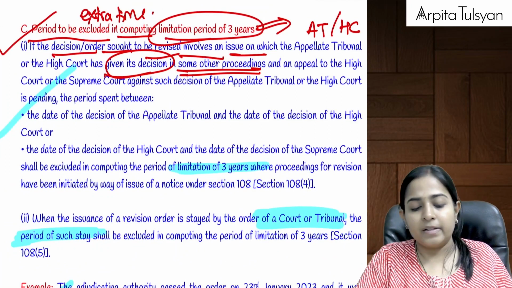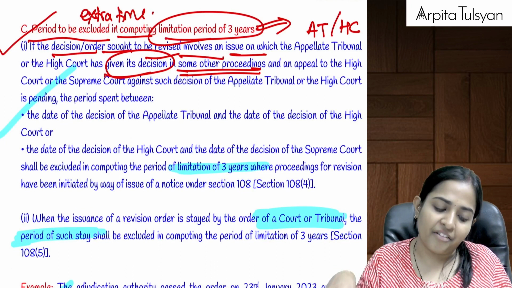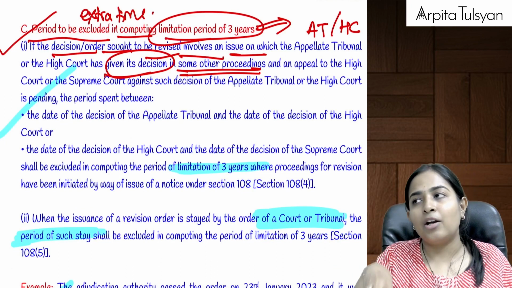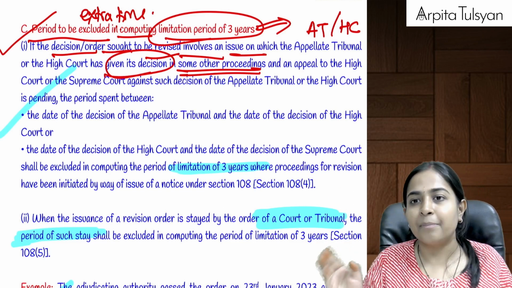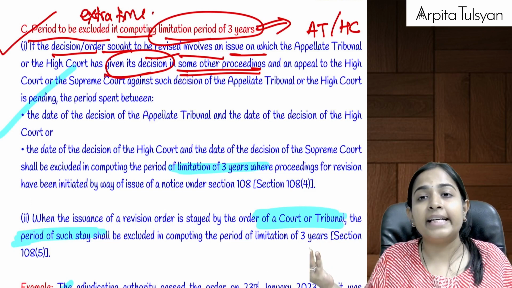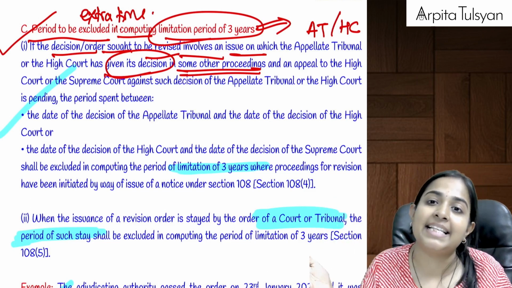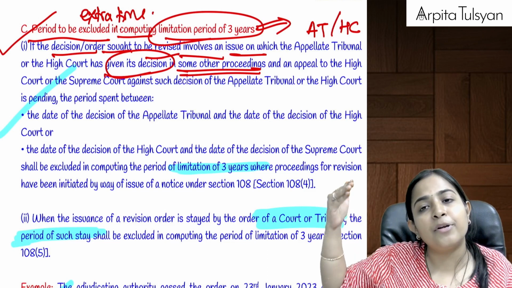Now listen. Whenever revision proceedings are going on by the revisional authority, and on that matter, there is some appeal case going on in someone else's case before, let's say, the appellate tribunal or high court.